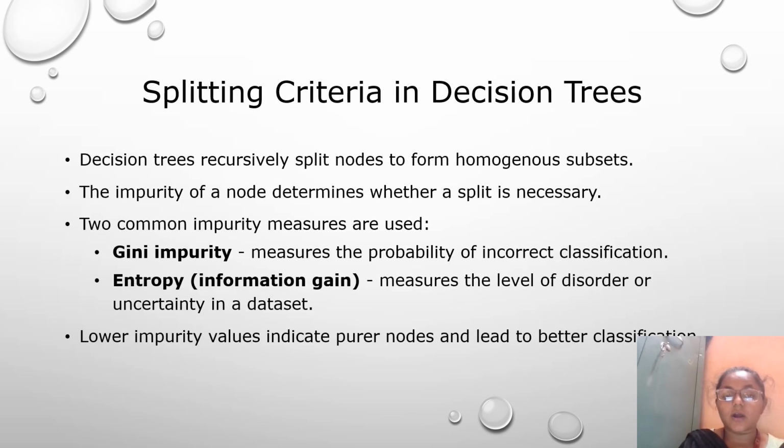Decision trees recursively split nodes to form homogeneous subsets. The impurity of a node determines whether a split is necessary. Two common impurity measures are used: Gini impurity, which measures the probability of incorrect classification, and entropy, which measures the level of disorder and uncertainty in a data set. Low impurity values indicate purer nodes and lead to better classification.